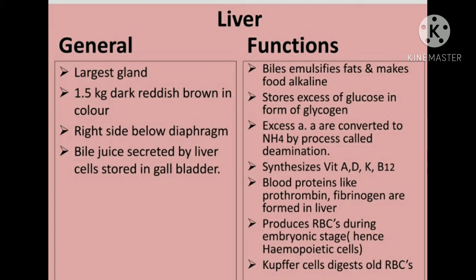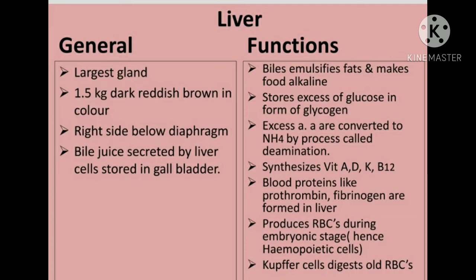In the sinusoids, phagocytic cells called Kupffer cells are present. Phagocytic cells engulf the waste material. What is the function of Kupffer cells? They destroy toxic substances, dead and worn out blood cells, and microorganisms which are harmful to our body.